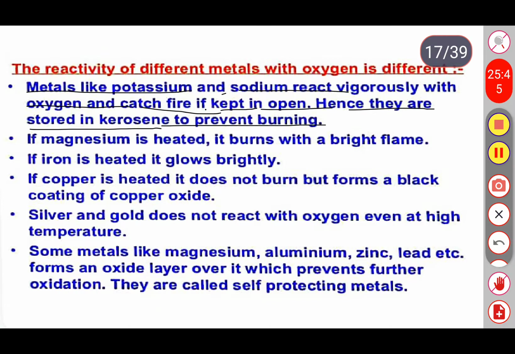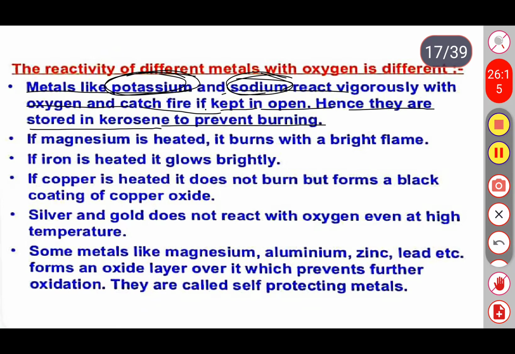So two metals like sodium and potassium have a high capacity to react with the oxygen. Once we keep them freely in the atmosphere, they will easily catch the moisture present in the atmosphere, and they show fire also.